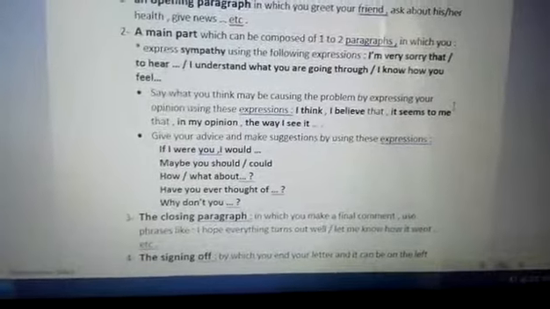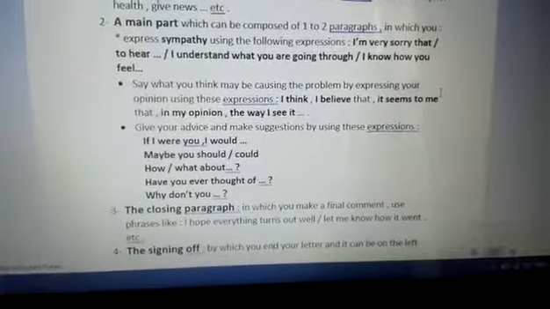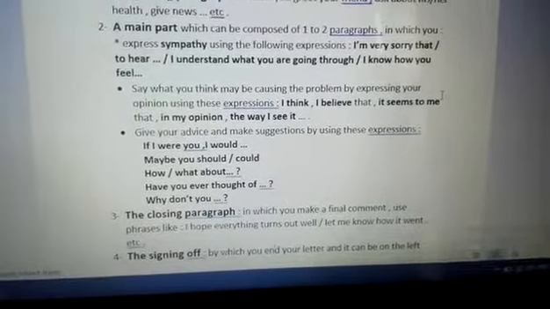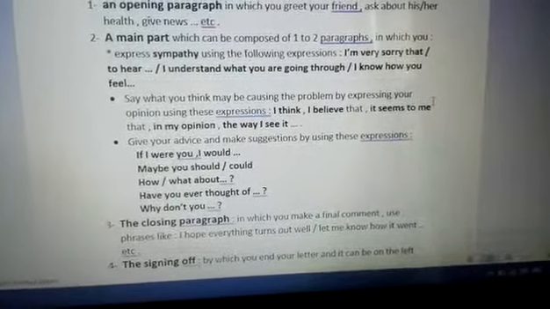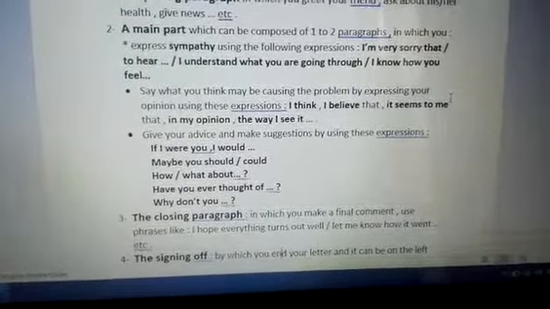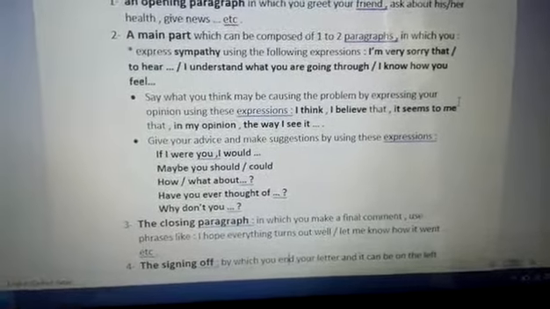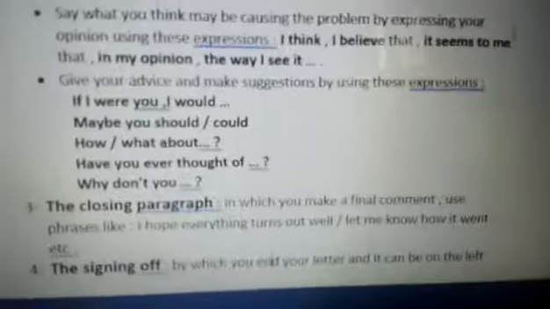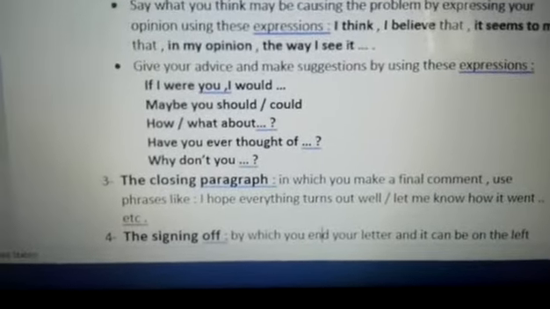You can say, for example, when you want to give advice: if I were you, I would; you should; you could; how about; what about; have you ever thought of this, have you ever thought of that? Why don't you do, let's do, something like that, okay? This is when you want to give your advice to your friend.